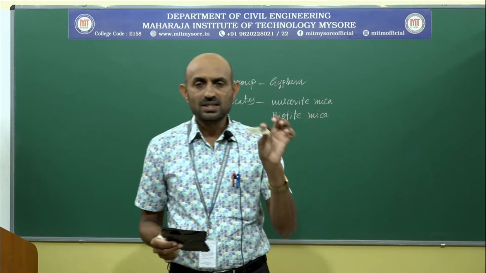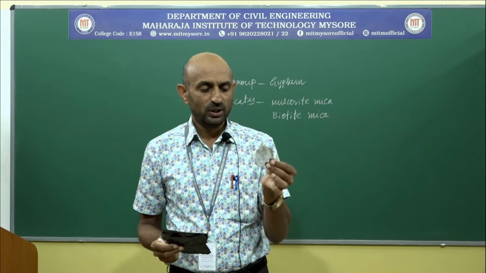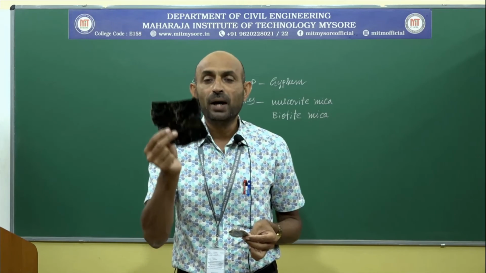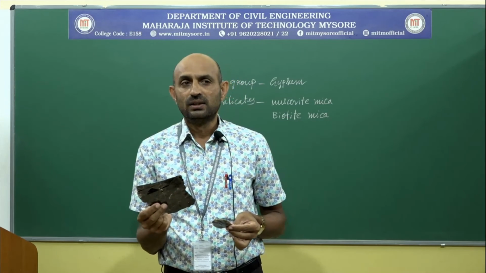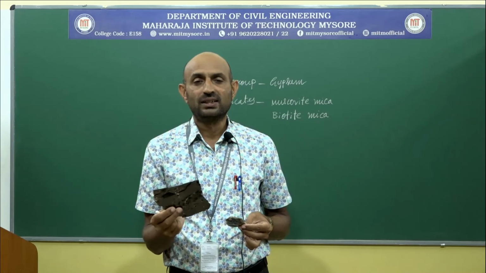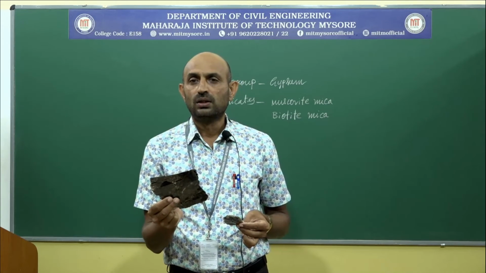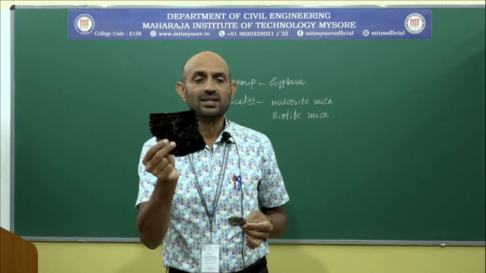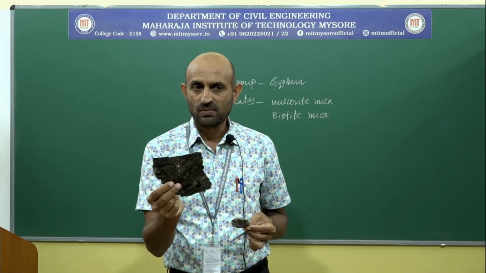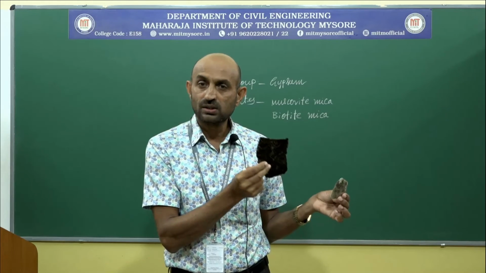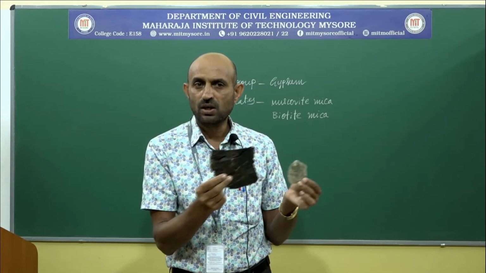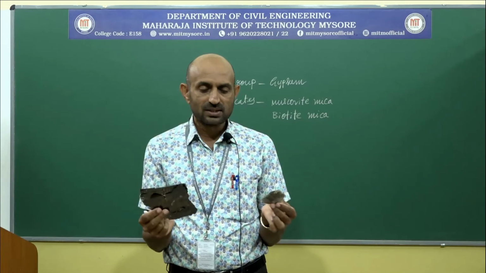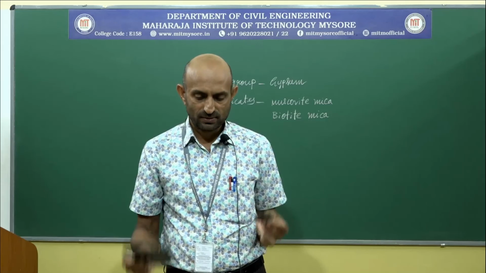Uses: this muscovite mica is used as insulator in electrical industry. It is an important rock forming mineral, particularly in metamorphic rocks like schist. When a schist rock is rich with biotite mica, then it is called by the name biotite schist. If the rock is rich with talc, talc schist. If the rock is rich with hornblende, hornblende schist. In such a way, these minerals are also important for us.